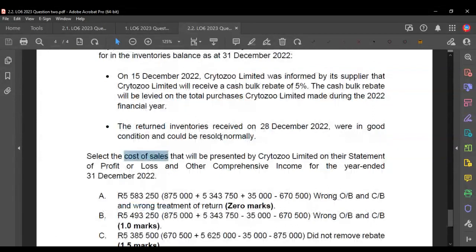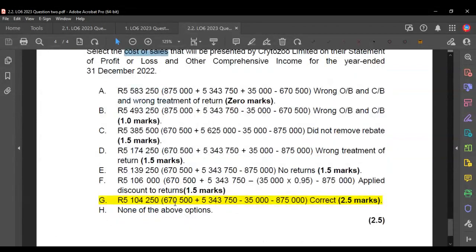Okay, so let's have a look at which answer is correct. If you look at answer G, here we are adding the opening balance, adding the purchases, deducting the returns, and deducting the closing balance. So out of these calculations, G is the correct one. And if you did G, you get 2.5 marks. Let's talk about why the others are wrong.